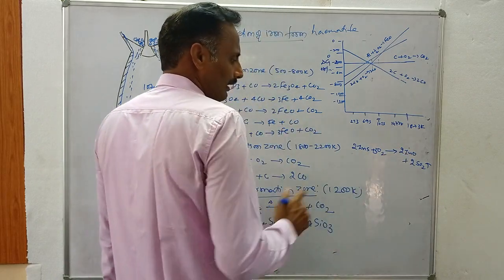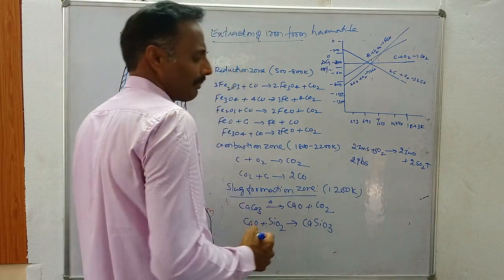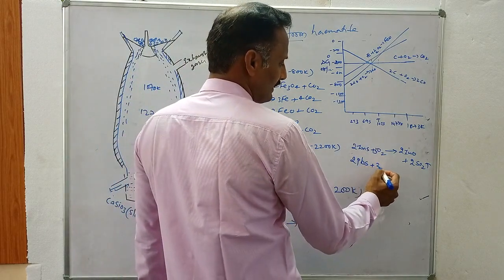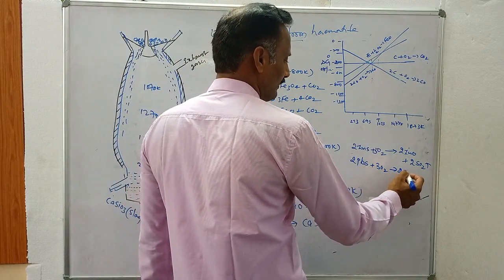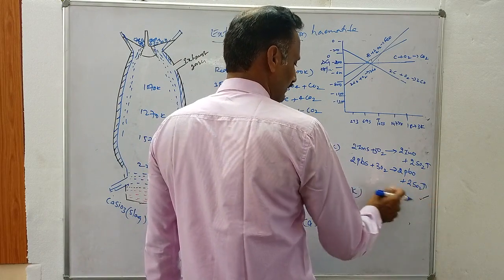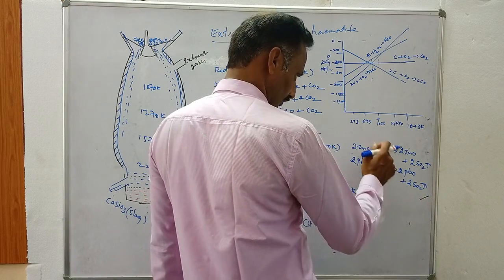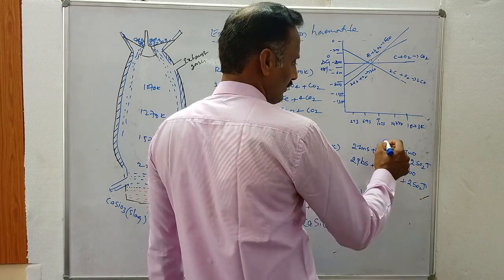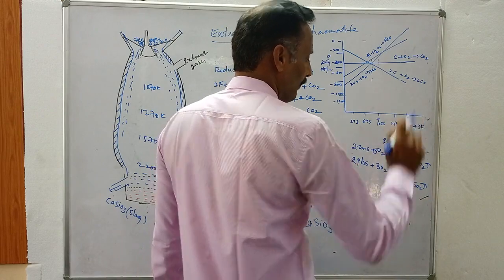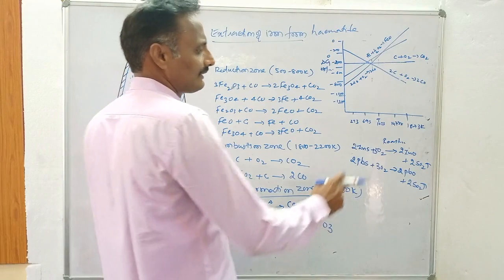One more example is lead sulfide ore. When lead sulfide ore is heated with oxygen, you will get lead oxide and also SO2. We are converting lead sulfide to lead oxide in the roasting process. This is called the roasting method. That's why after concentration of ore, you go for calcination or roasting.